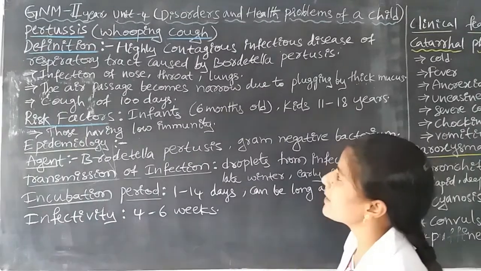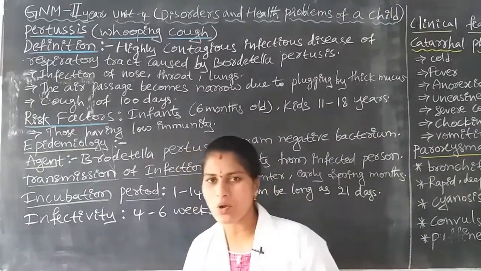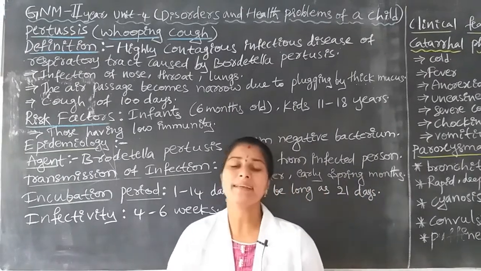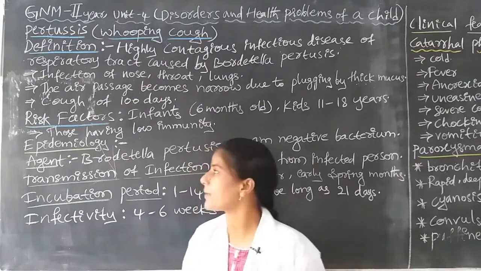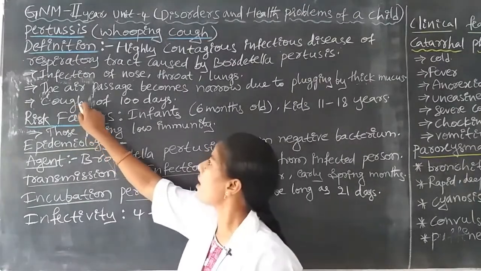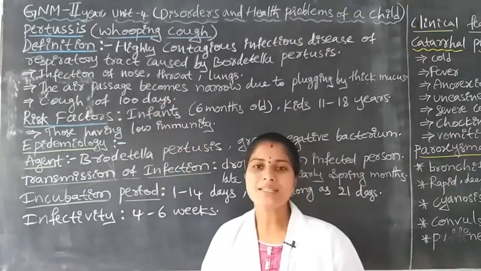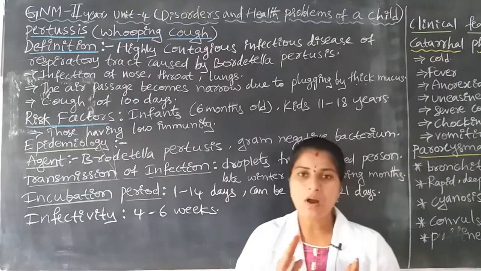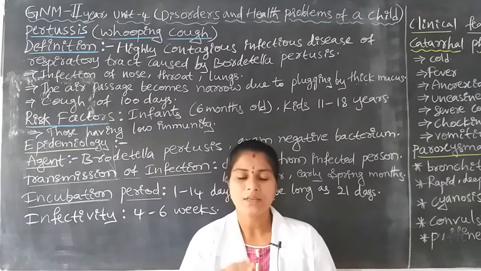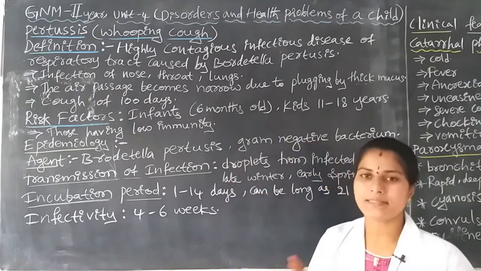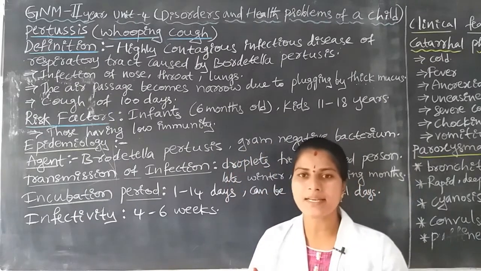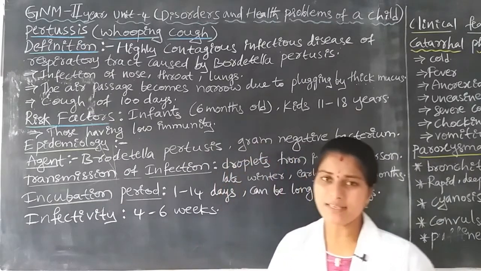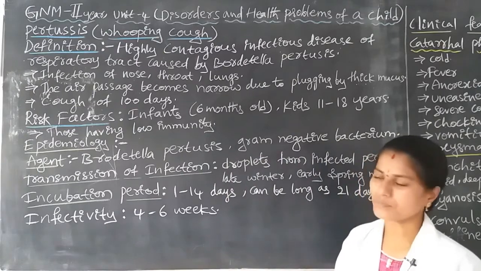Pertussis is also called whooping cough, and another name is the cough of 100 days. Once the child is affected by pertussis, one symptom is cough lasting 100 days. The child suffers with pertussis or whooping cough for a minimum of 100 days. This is regarding pertussis.